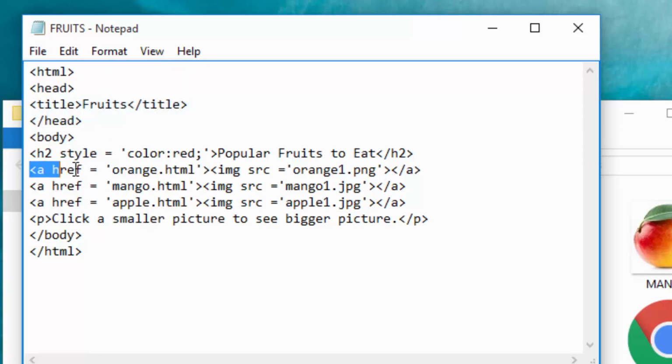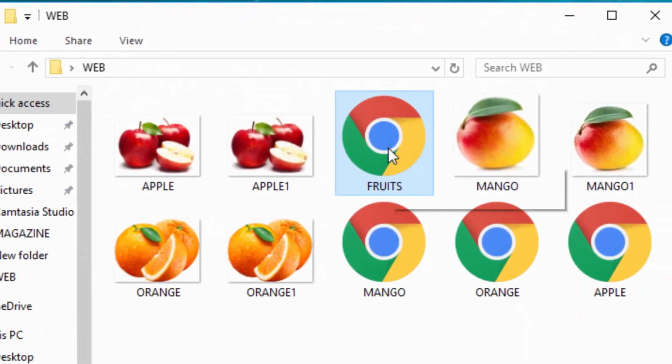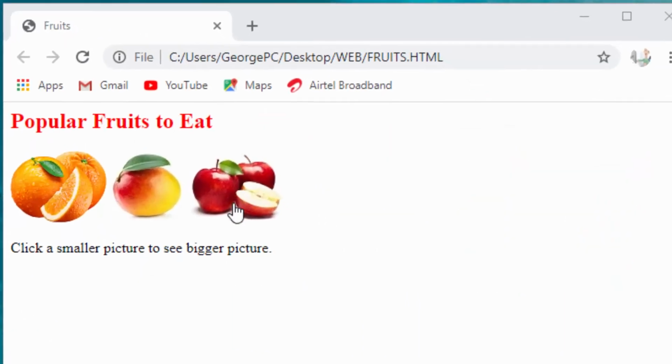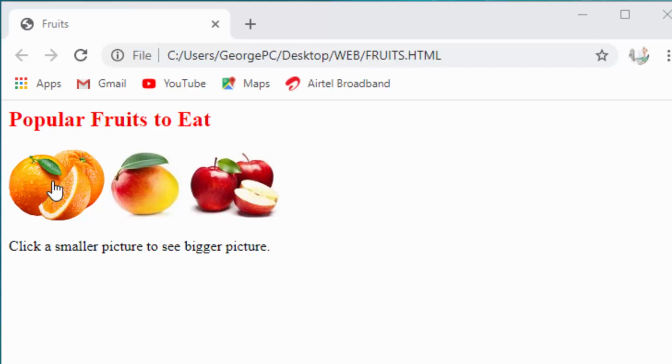Remember, this tag is the one which is linking, and it has a name of the page where it will take us to. And don't forget it is closed on the other side. And between the two anchor tags there is a picture which is clickable now. So after saving the changes, I will go ahead and open this page so that we can click it. Now if I point to a picture, you can see there is a pointing hand appearing on top of a picture. It means now it is linked. So I can click here